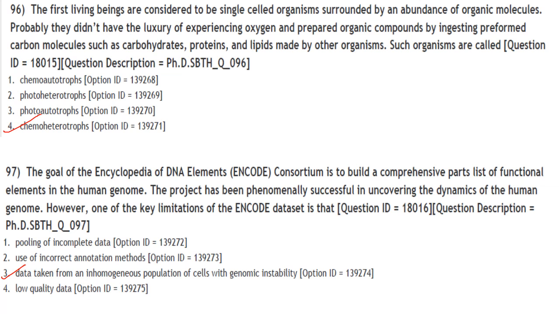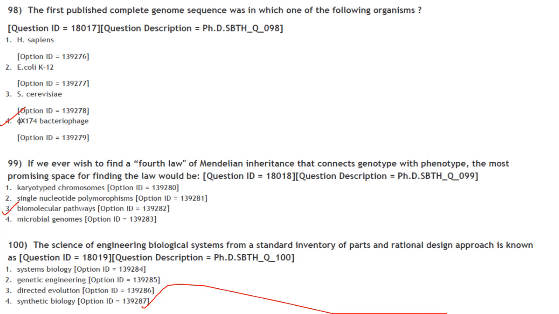Chemoheterotrophs. Then next one. The goal of the Encyclopedia of DNA Elements (ENCODE) consortium is to build a comprehensive parts list of functional elements in the human genome. The project has been phenomenally successful in uncovering the dynamics of the human genome. However, one of the key limitations of the ENCODE dataset is that data is taken from an inhomogeneous population of cells with genomic instability. Answer is option 3.